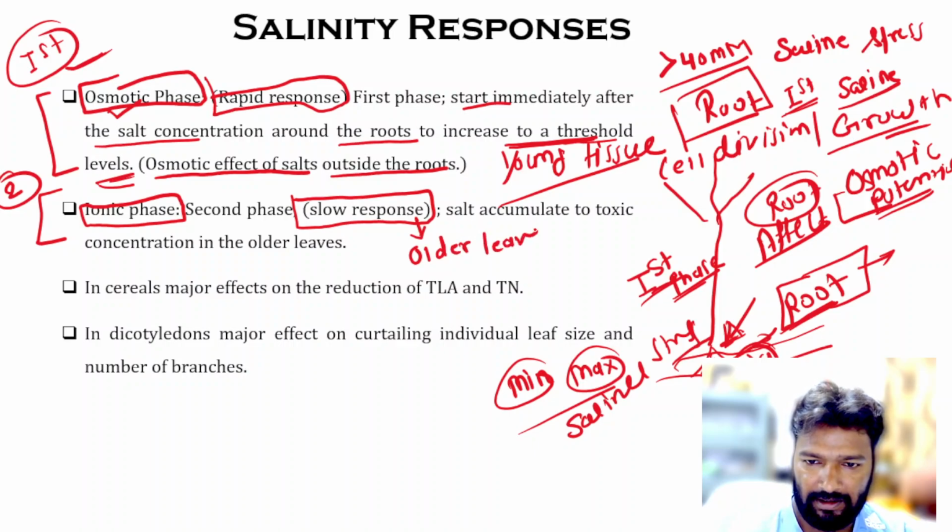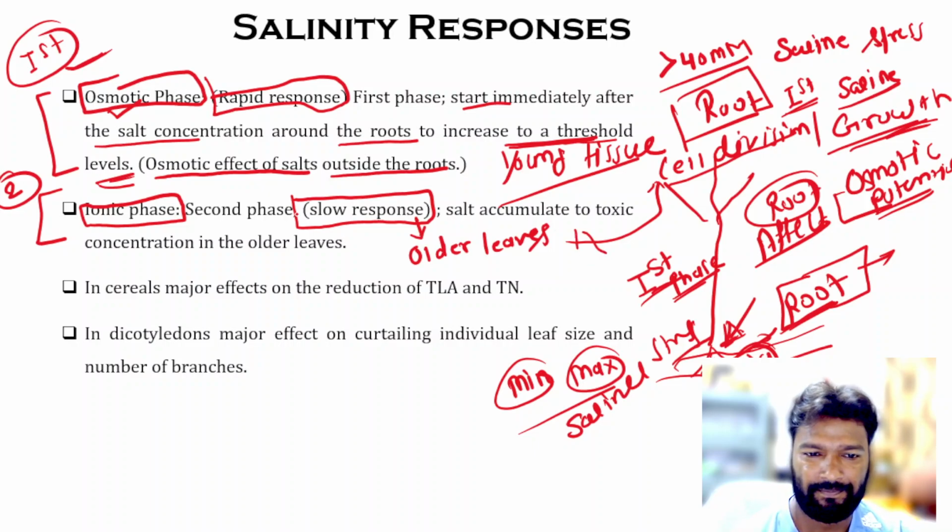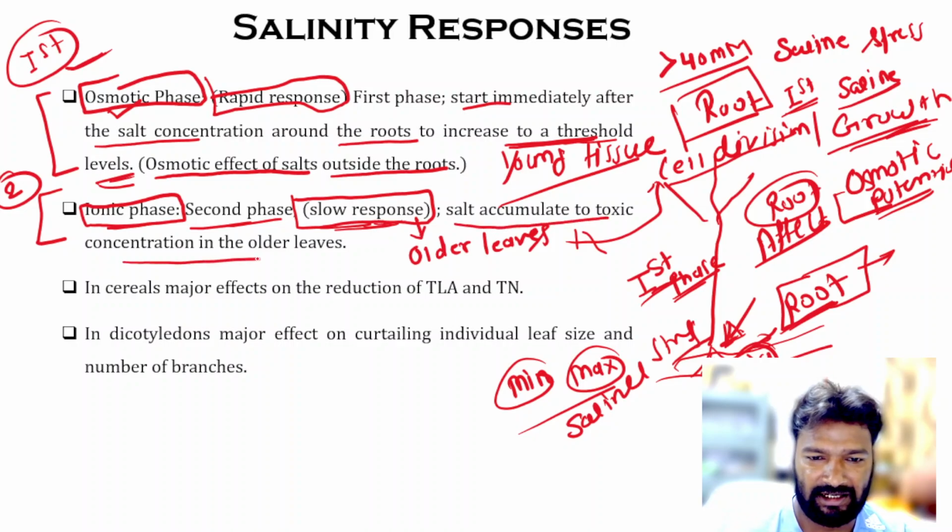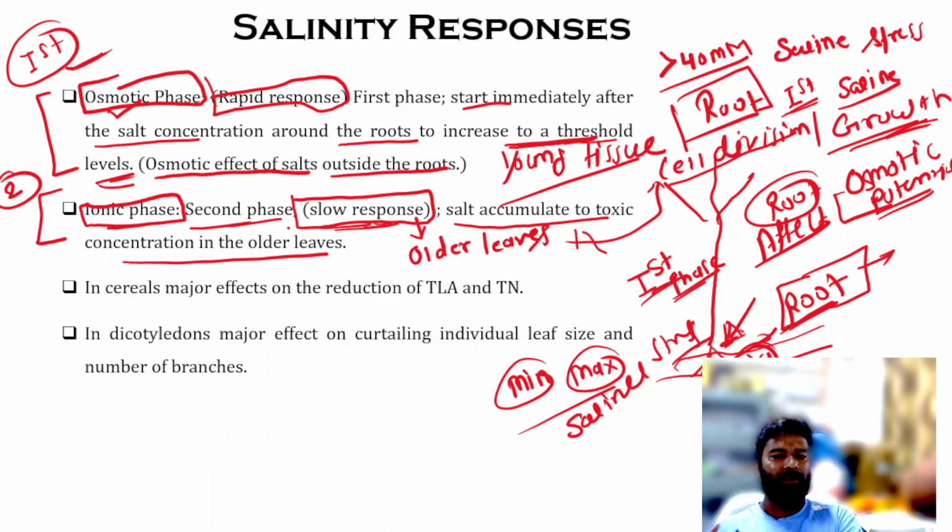Older leaves have less capacity for cell division and growth, so the response is very slow. This is the ionic phase, the second phase, and in this phase salt accumulates to toxic concentration in the older leaves.